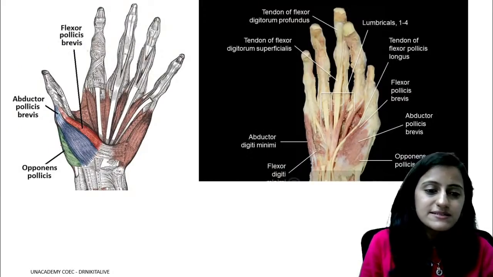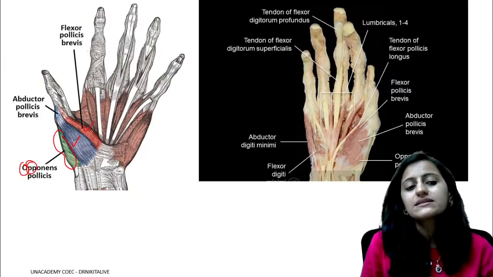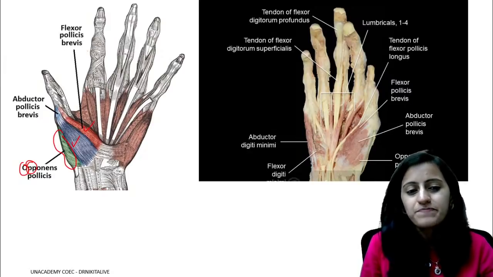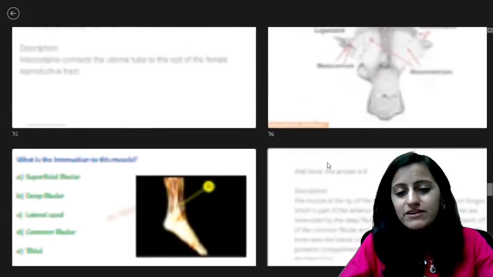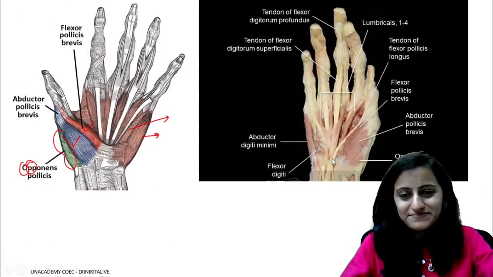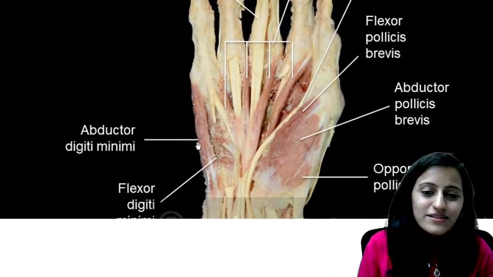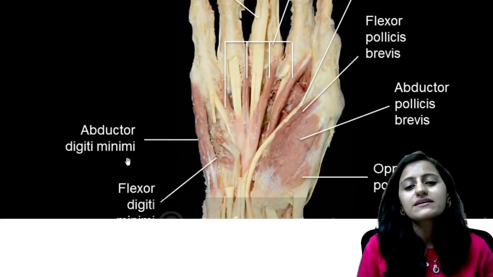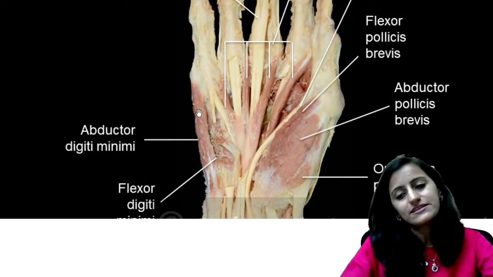Again, look at these muscles. Thenar aspect, you have outermost opponens pollicis, then you have abductor, then you have flexor. Here it would be abductor and flexor. Look at the cadaveric image here. The one on the outermost aspect is going to be abductor digiti minimi. Adjacent to that is going to be your flexor digiti minimi.